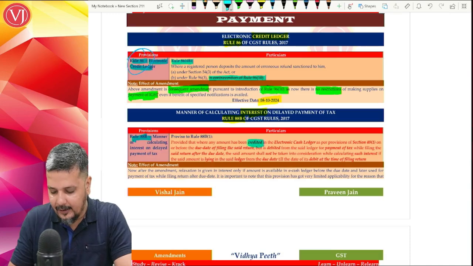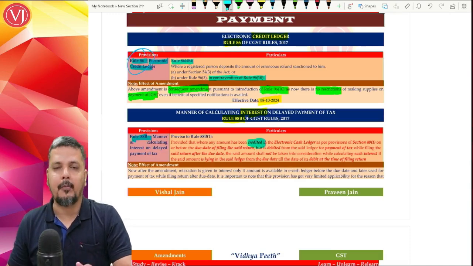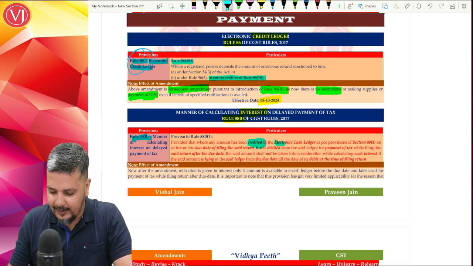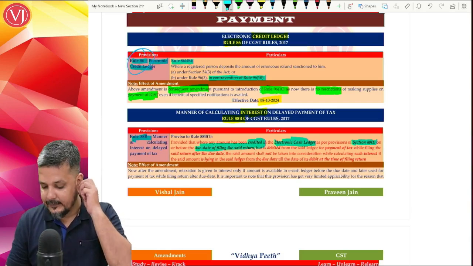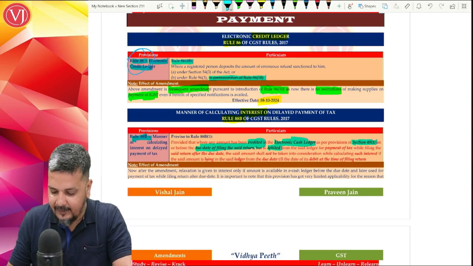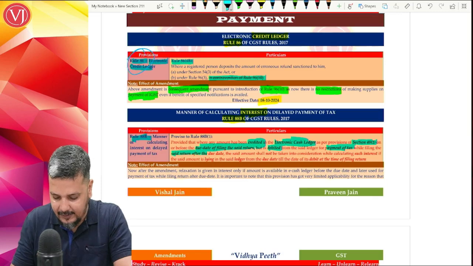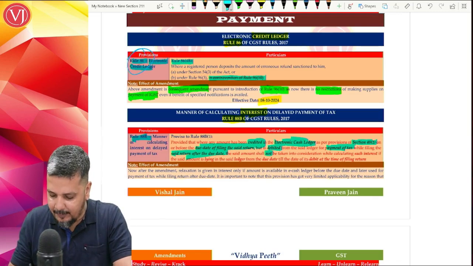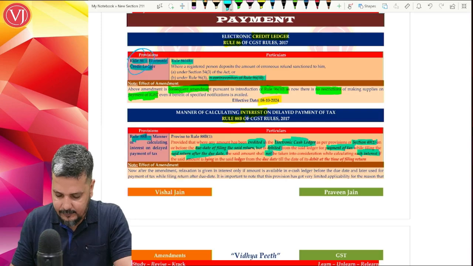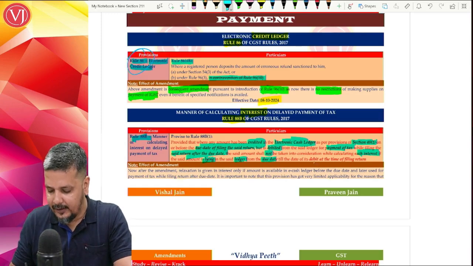If you have credited that amount, the payment that you have to make in your electronic cash ledger as per section 49, before the due date of filing the said return, but the same is adjusted against the payment of taxes after the due date of filing of return, this period will not be taken for your interest calculation, as the amount is lying in the ledger from the due date of return till the date of debiting.